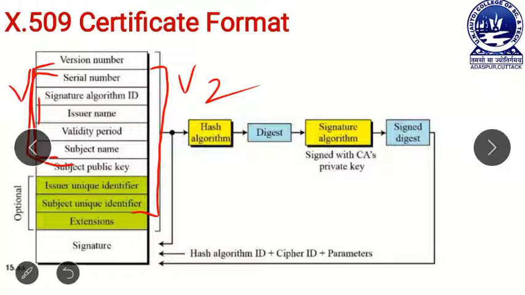But when we take from version number to signature, this is version 3 of our X.509 certificate. This is all about the X.509 certificate format. Now, I am going to discuss each field of this certificate one by one.